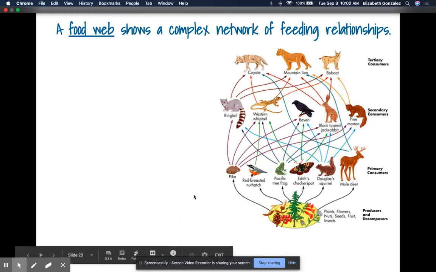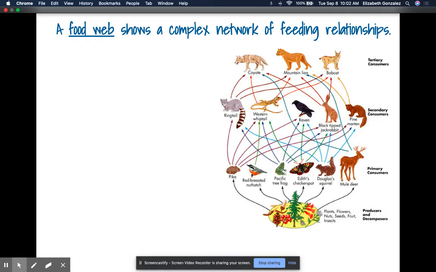A food web shows a complex network of feeding relationships. A food chain just shows one link, whereas a food web shows many different links.